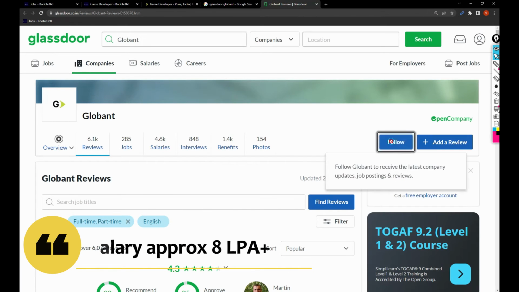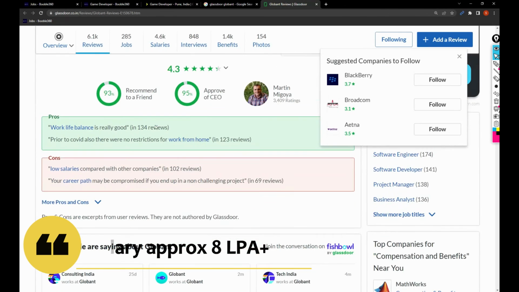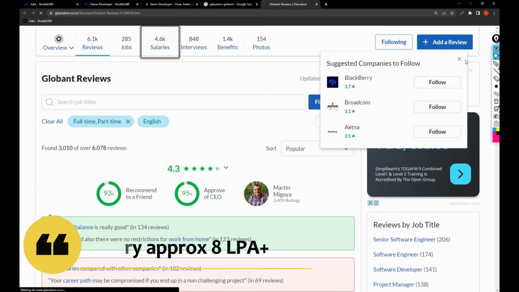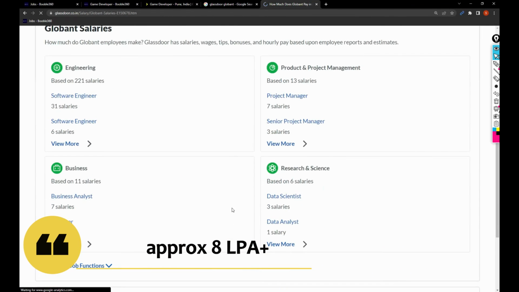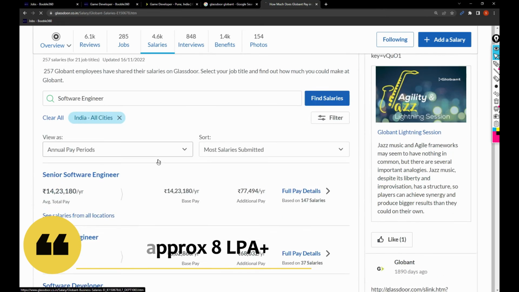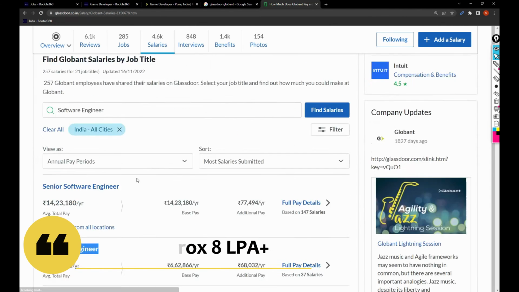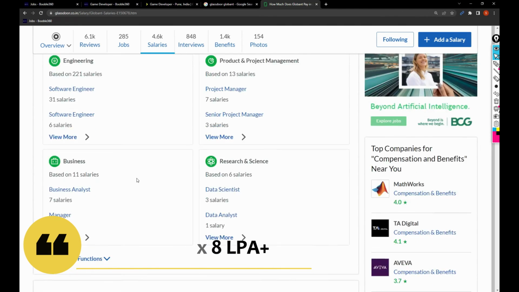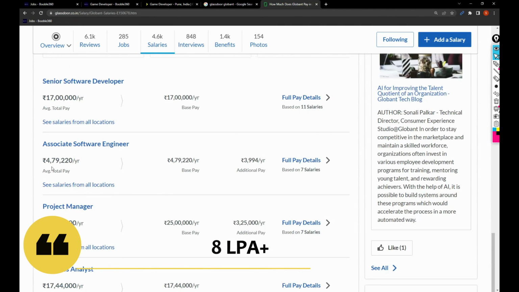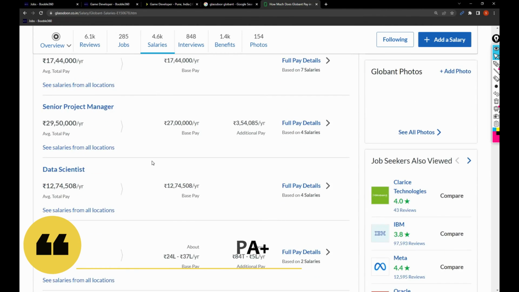So basically, friends, I'm going to click on salaries, and as soon as I click on salaries, I get all these details. For software engineer, the salary is 6,62,000. Since the role is like a game developer, we need to assume the salary for this one to be around 80,000 for software engineer.